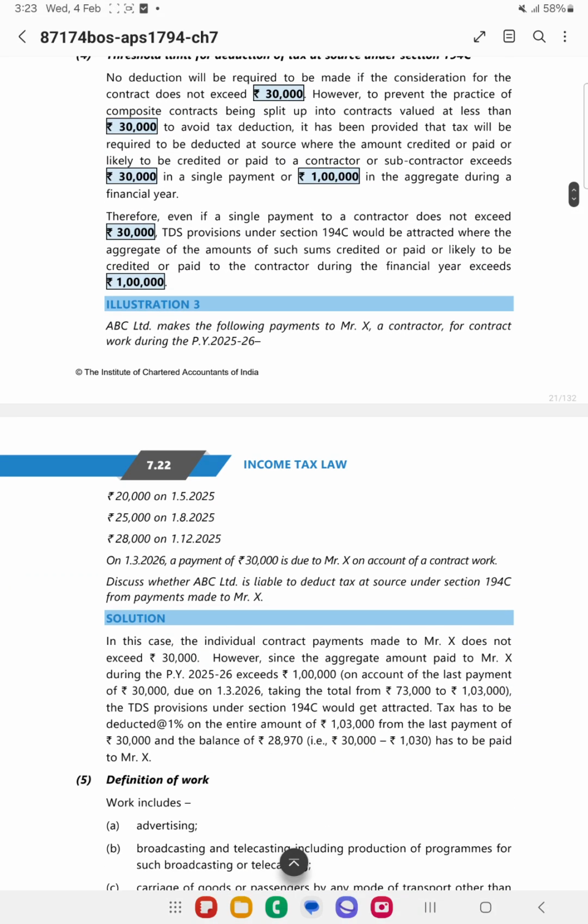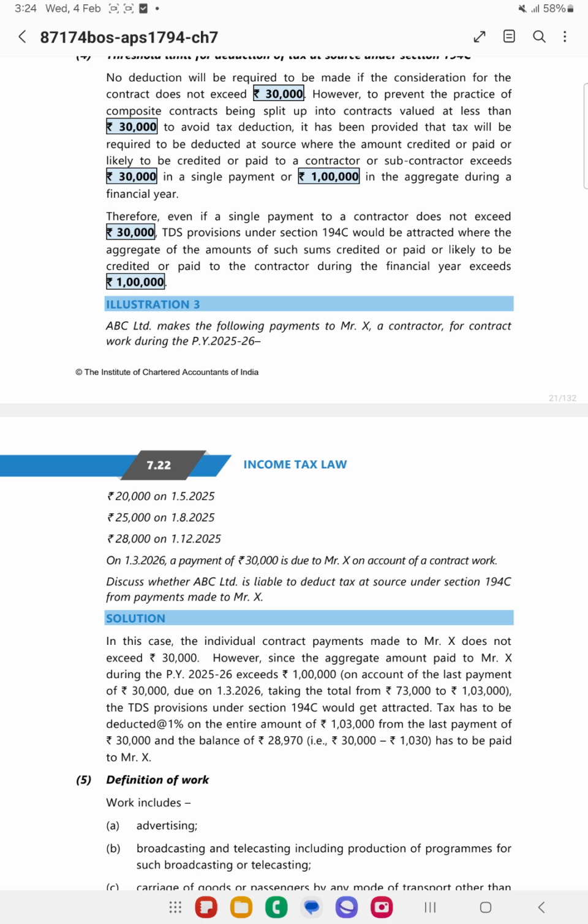So here there are various payments made to the contractors, that is 20,000, 25,000, 28,000 and 30,000. Since in the final payment the amount is exceeding 1 lakh, that is 1,03,000, from the 30,000, whatever TDS is there needs to be deducted and then the payment needs to be made.